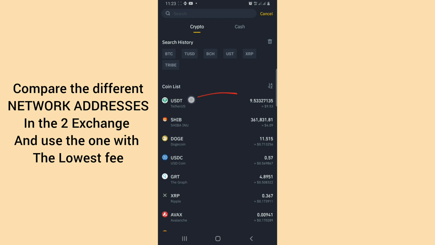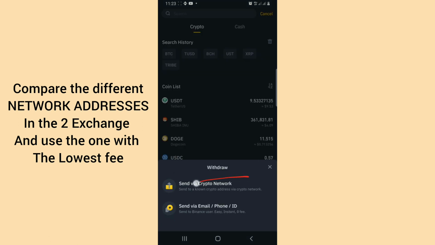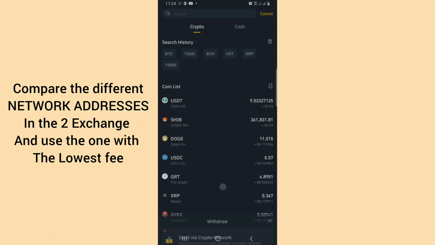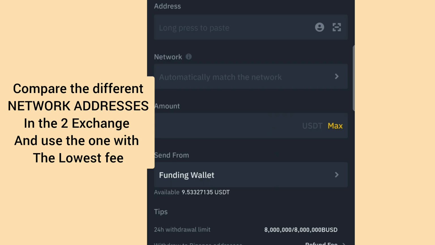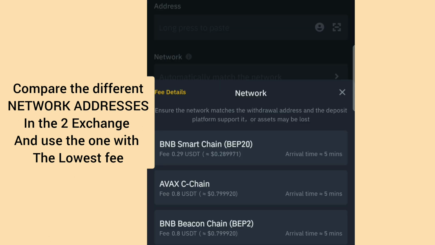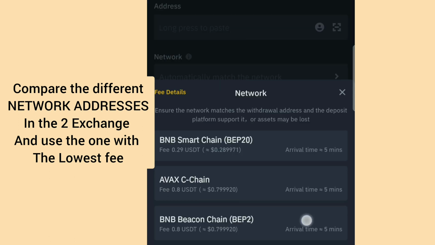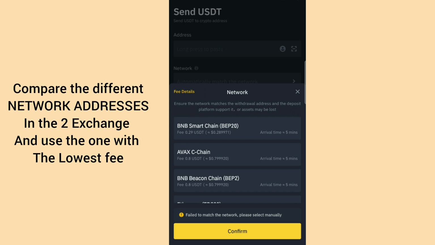Once you tap on the withdraw option here, you now select USDT. You select this option that says send via crypto network. So from there, you now go over to the network option. This is for you to know the particular network you can use to make more profits, okay? Because these network fees actually affect the profit that you make on this dollar arbitrage. So you tap on the network. Now you can see the different networks that Binance has.